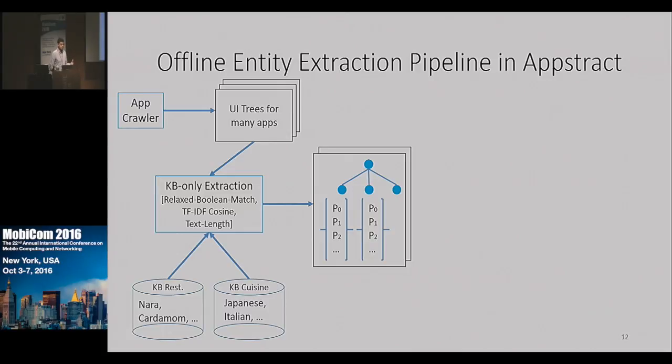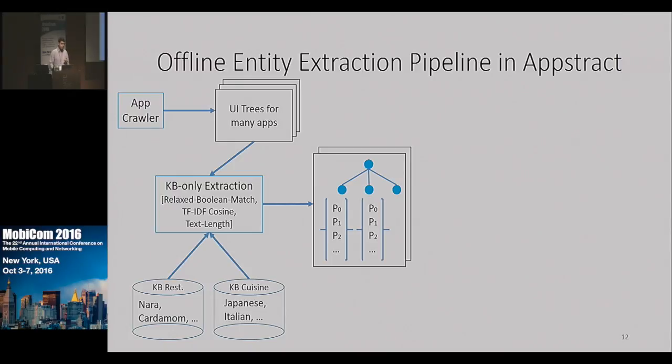And so we generate these probabilities using these knowledge bases. The knowledge bases are small, and they simply contain enumerations of entity types. For example, a restaurant knowledge base will contain names of restaurants like Nara and Cardamom. At this point, it should be immediately apparent that these knowledge bases are fundamentally incomplete. You cannot enumerate everything that is in the world. And so this is going to produce low probabilities. Couple that with the fact that we have very little context, and this will produce very low probabilities and not allow us to extract entities very accurately.